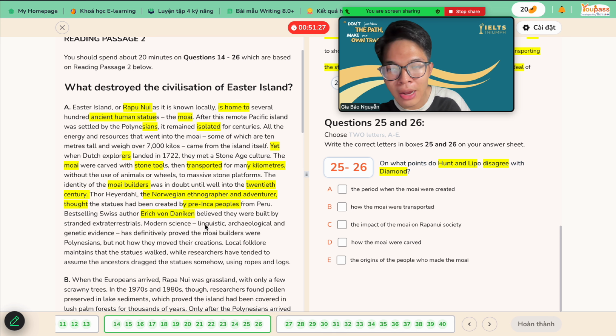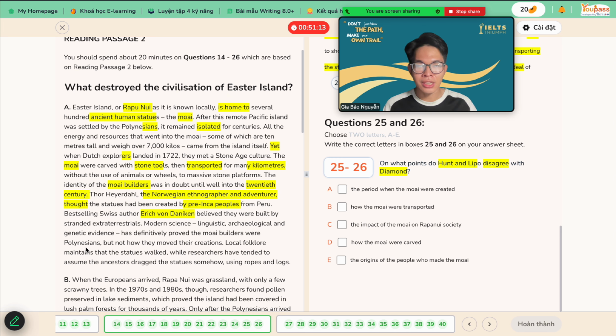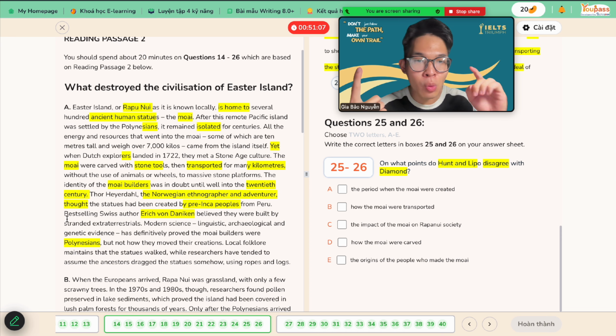So modern science, linguistic, archaeological and genetic evidence has definitively proved the Moai builders were Polynesians. Okay, we have so many views in here. Daniken is one, and the people in today's generation tell that it's about the Polynesians, right?